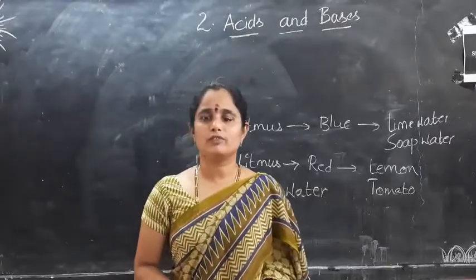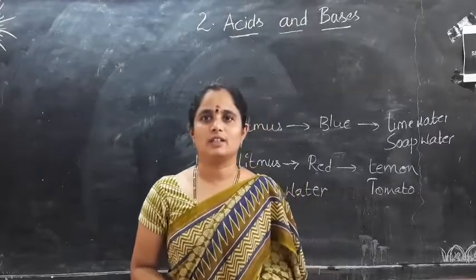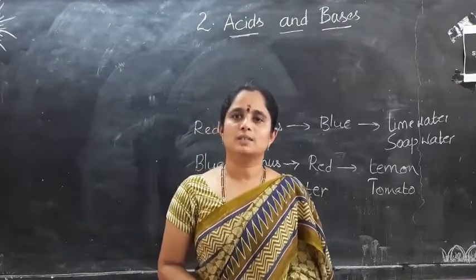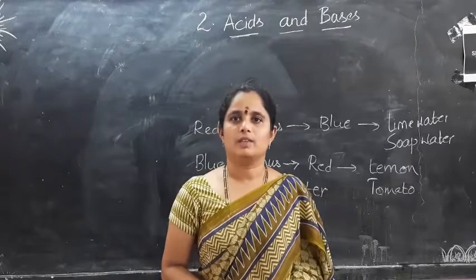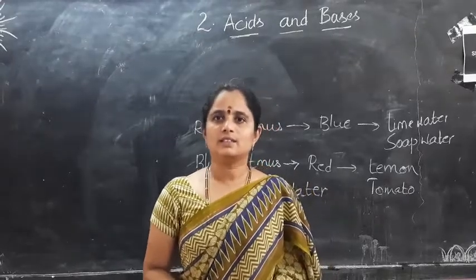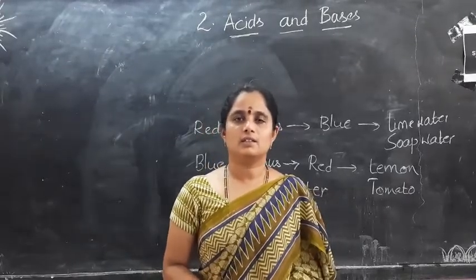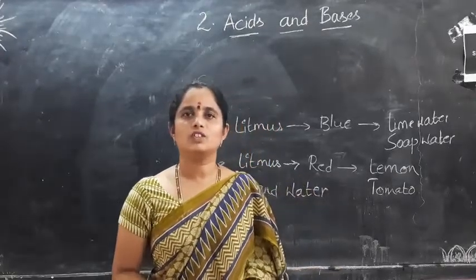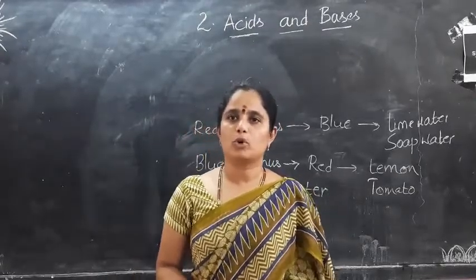Why do the strips of litmus papers change their color? The litmus papers changed their color based on the nature of the substances put on them. It acts as an indicator and tells us whether the given substance is acidic or basic, which helps in learning the properties of substances.